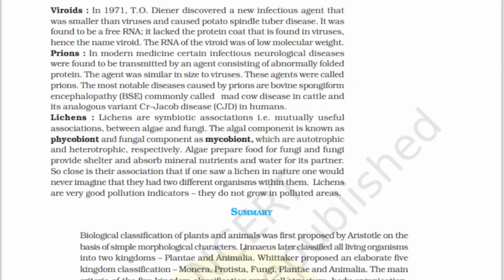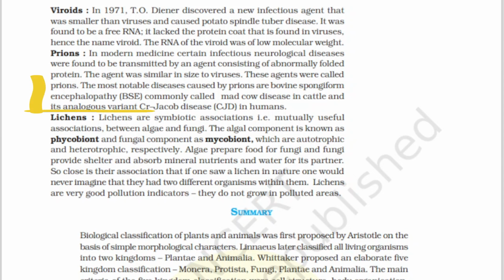Coming to prions, in modern medicine, certain infectious neurological diseases were found to be transmitted by an agent consisting of abnormally folded proteins. The agent was similar in size to viruses. These agents were called prions.